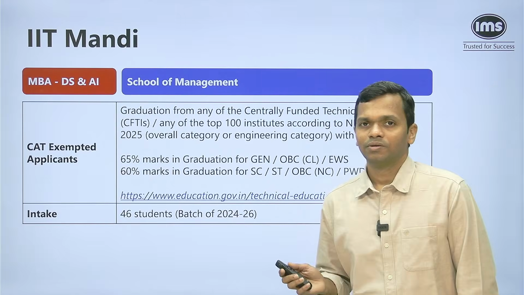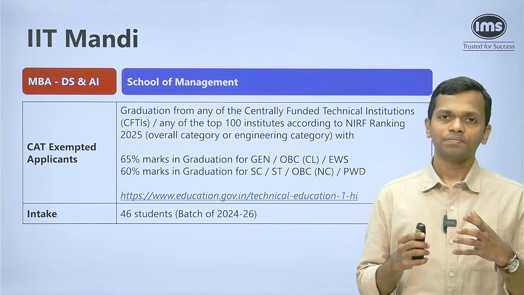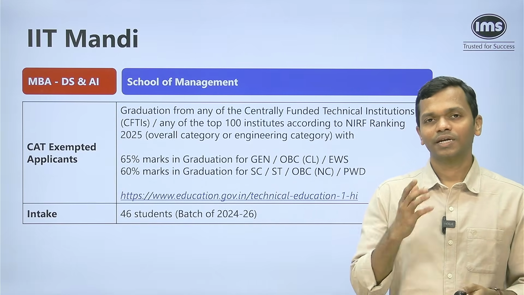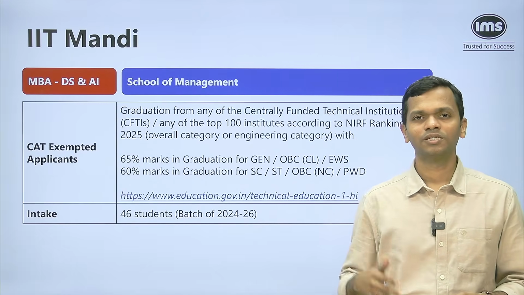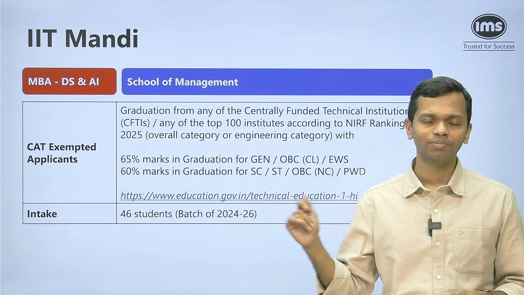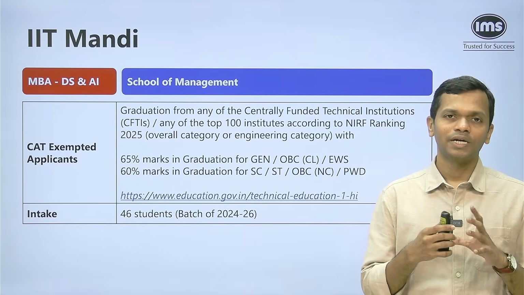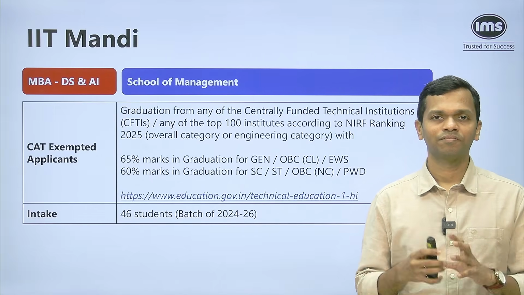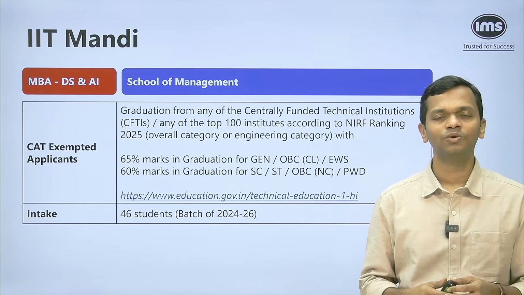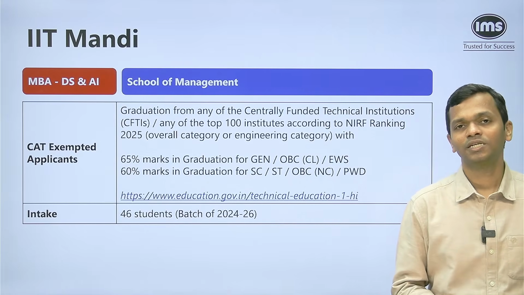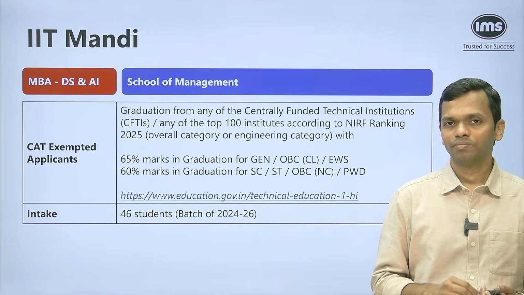So if you add up all of this, you're looking at more than 1,000 seats. There are 10 IITs, 15 programs, 1,000 plus seats, 1,050 plus to be specific. So make sure that you go through the entire requirement and figure out if that is something you aspire to get into. The placement information is available on the individual websites, but you can also check it out on the B School Zone.